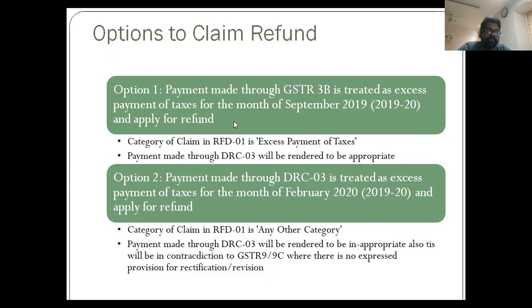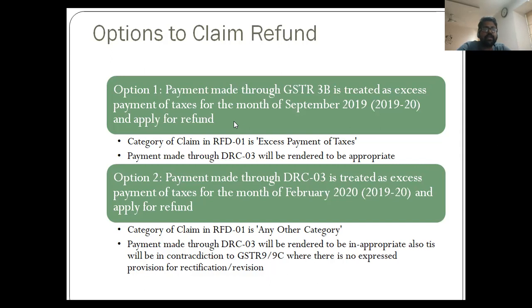The reason being, for excess payment of taxes, the cross check is there in the system of GST network, that the amount of refund claim should be equal to or lesser than the liability paid for the respective period in GSTR 3B. So the respective period, in the second option, is February 2020. In our example, it is given that the liability discharged in February is nil.